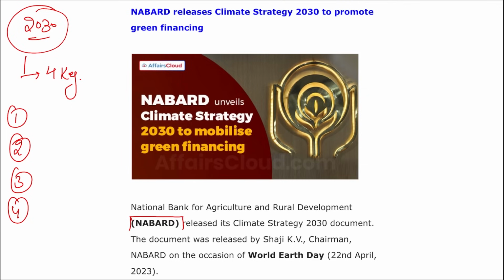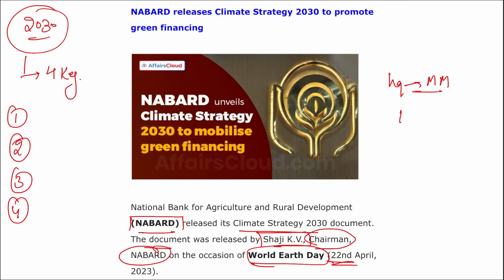So coming back, it is NABARD. They have released their Climate Strategy 2030 document, and the document was released by Saji KV, who is the chairman of NABARD, on World Earth Day, 22nd of April 2023. If we further talk about NABARD, where is the headquarters of NABARD? It is in Mumbai, Maharashtra, and it was established in 1982. Take a note of this.